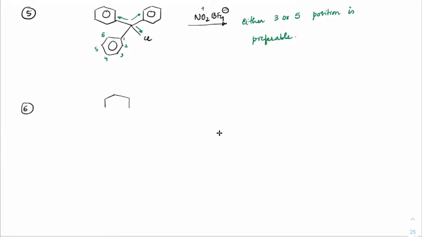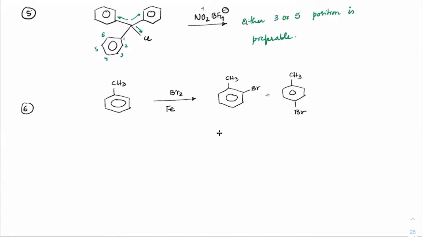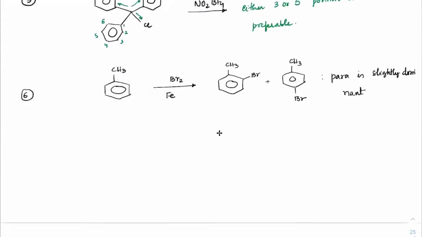Right. Now see, next one. In case you take toluene, CH3, and we treat that with Br2 in the presence of Fe. You know, toluene would be ortho-para directing. So we will get this as CH3 Br plus CH3 Br at para position. Okay. Para is slightly dominant, slightly dominant due to steric factor.